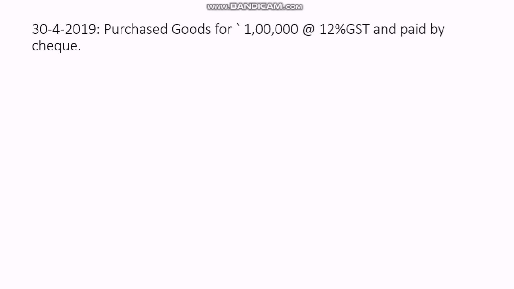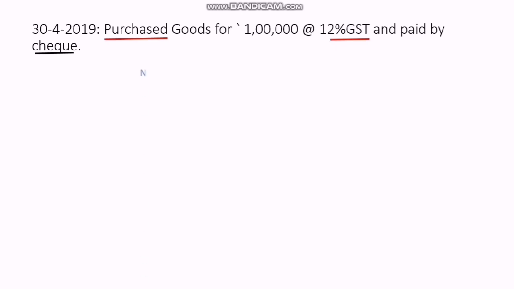Next, purchase goods for 1 lakh at the rate of 12% GST and paid by check. So wherever the word check is there, you should always remember that the bank account will arise. The account will be created as bank account. Don't ever forget. So identify the parties: purchase, then GST and check. If there was no word written as check, then we would have considered it as cash. That is 1 lakh.